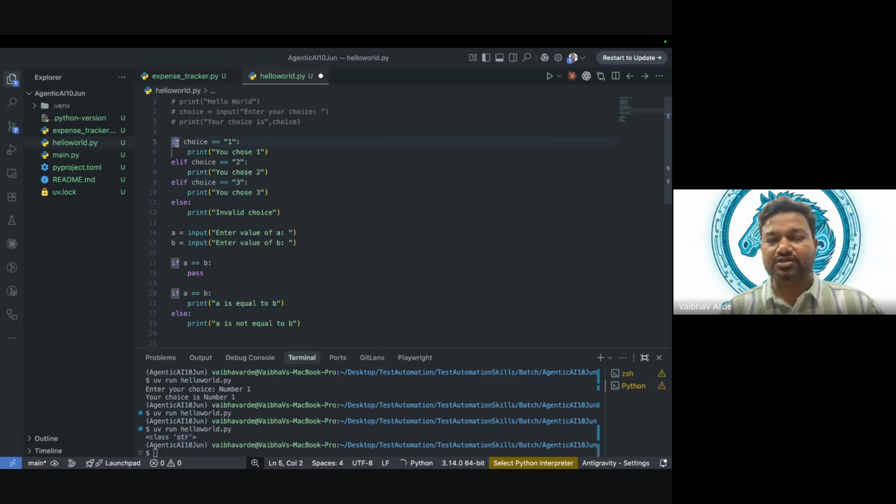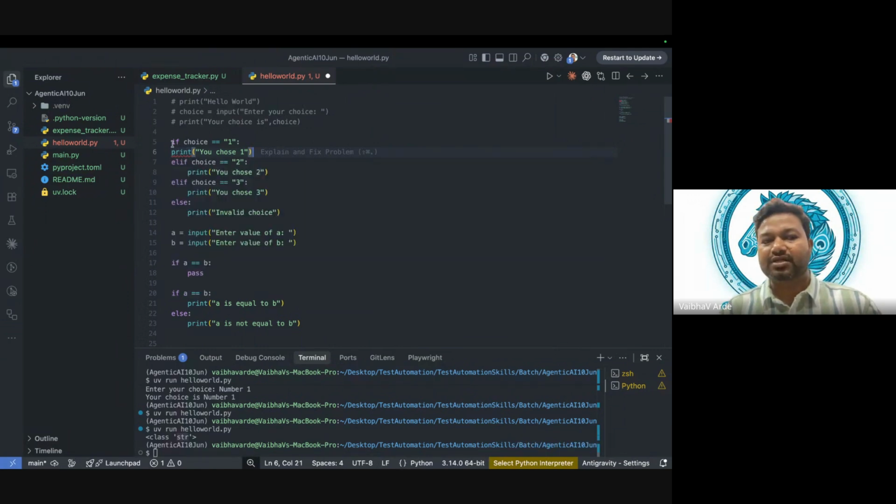Let's say if choice is equal to 1, we provide a colon and some space, that means this statement belongs to this if. If I remove this, it gives me an error.